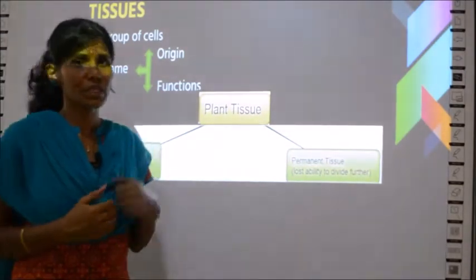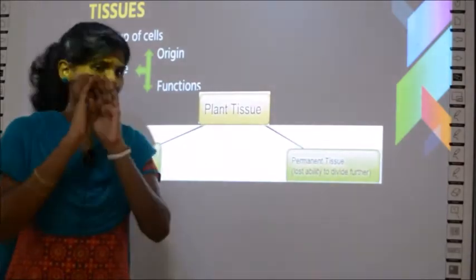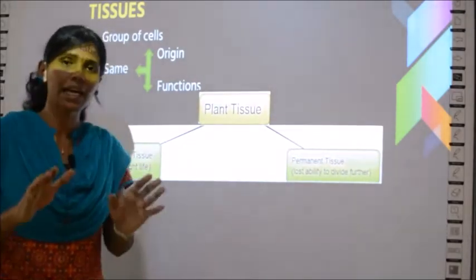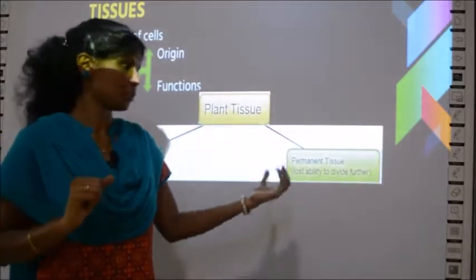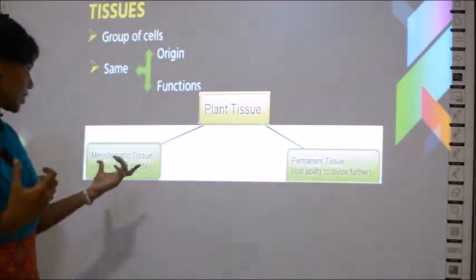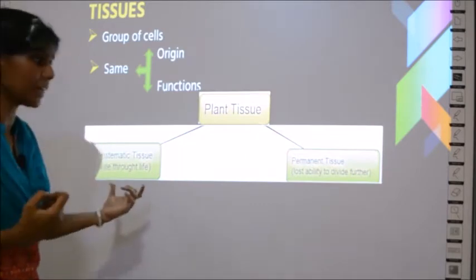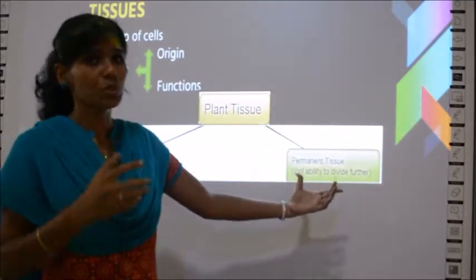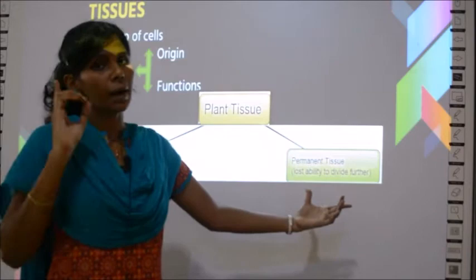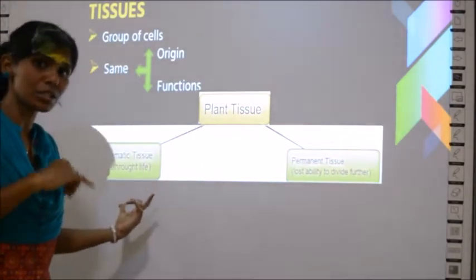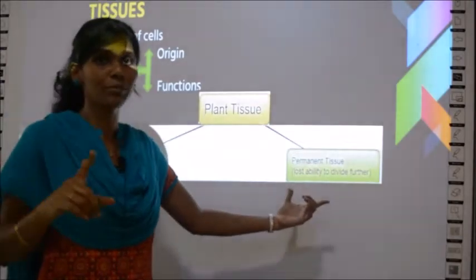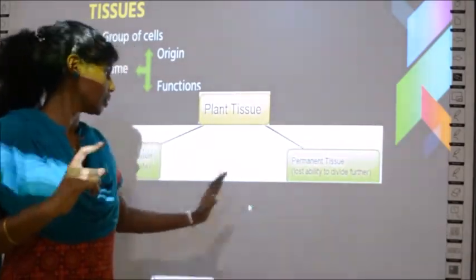The other group, once formed, never divides again and stays as such until death. They are called permanent tissues. So clear? If a tissue divides, it is called meristematic. If it does not divide, it is called permanent tissue.